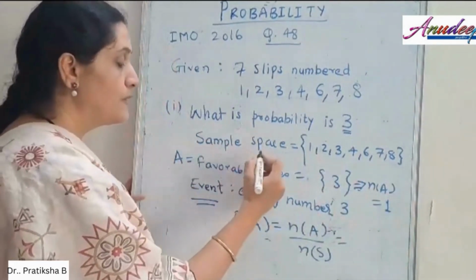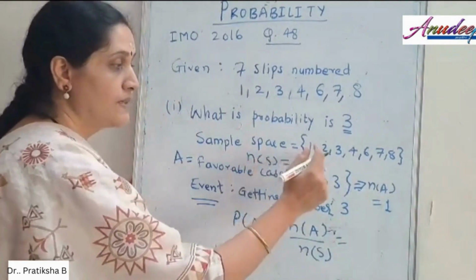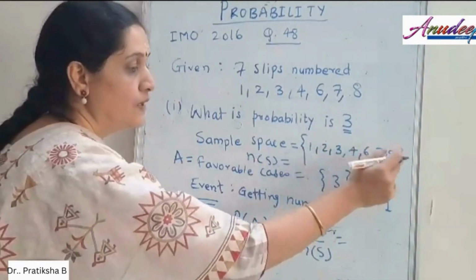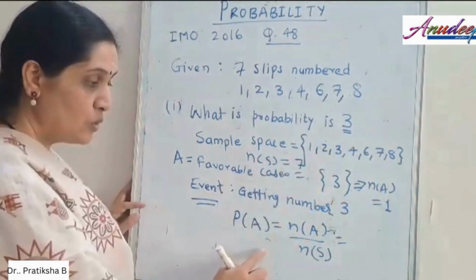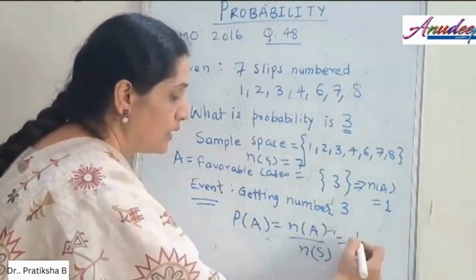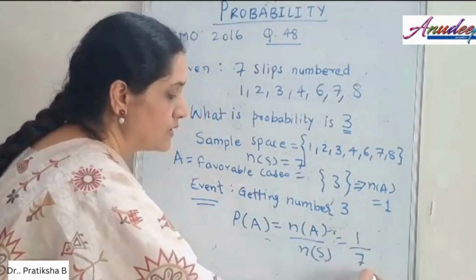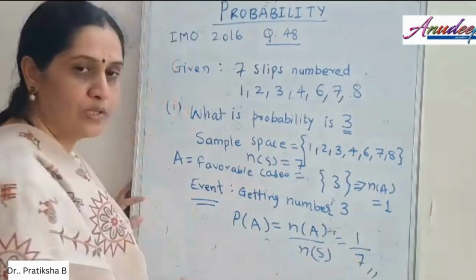And about the sample space, n of S, the number of elements in S. So there are 1, 2, 3, 4, 5, 6, 7. So using the definition of probability, what we are getting is 1, that is n of A is 1 and n of S is 7. So that is the answer for the first row.